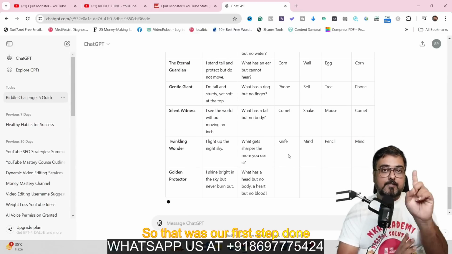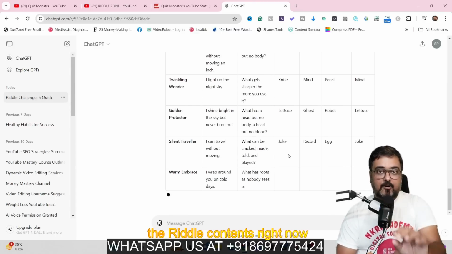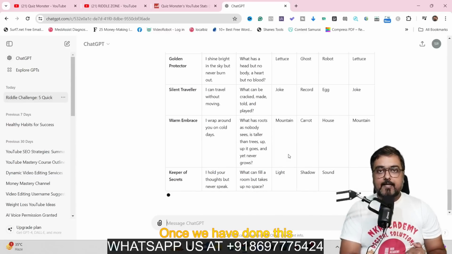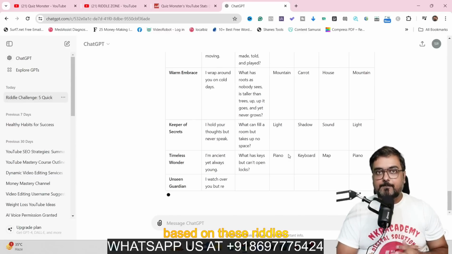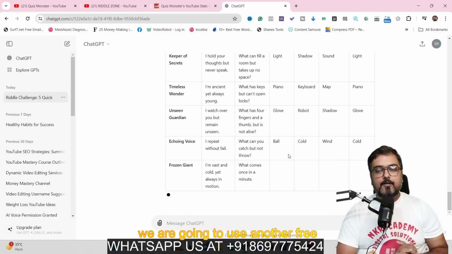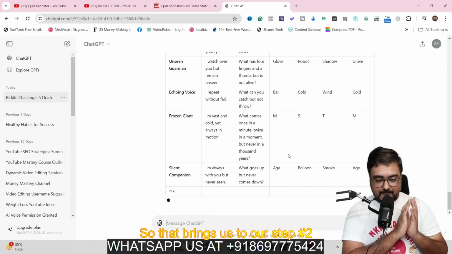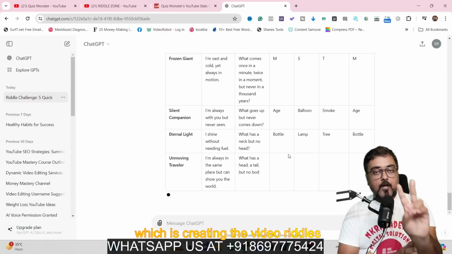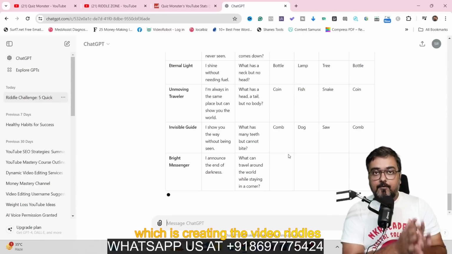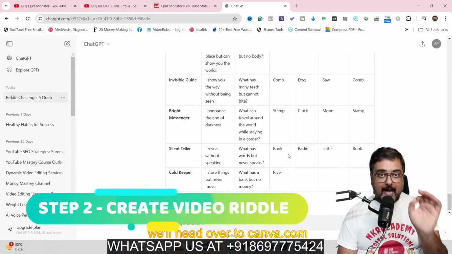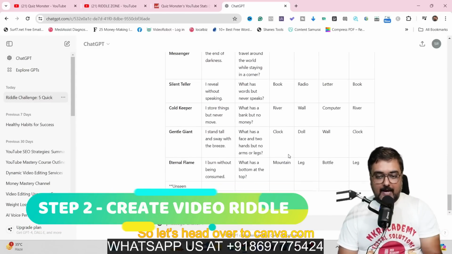So that was our first step done and dusted, which is generating the riddle contents, right? Now, once we have done this, we need to create the videos based on these riddles. For that, we are going to use another free tool. So that brings us to our step number 2, which is creating the video riddles. For that, we'll head over to canva.com. So let's head over to canva.com.